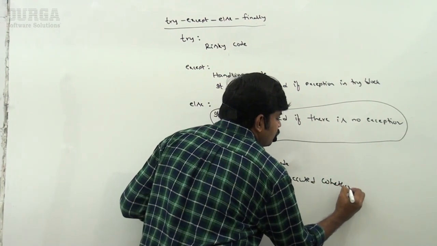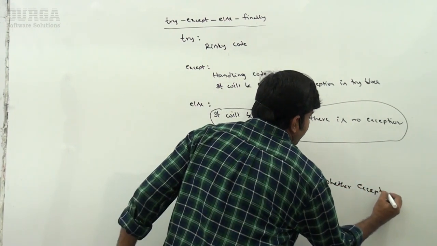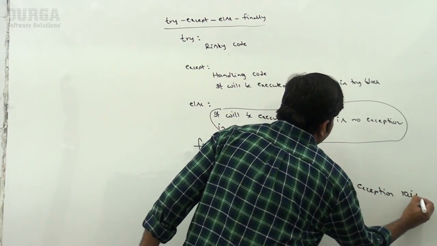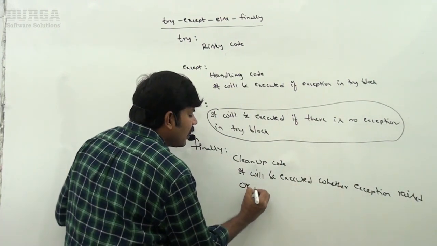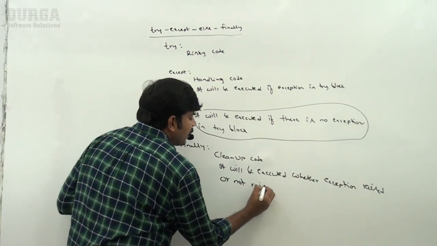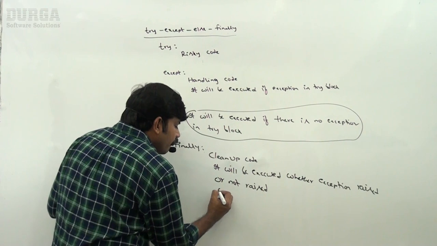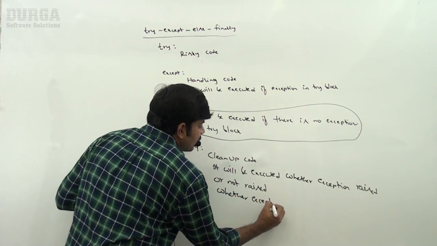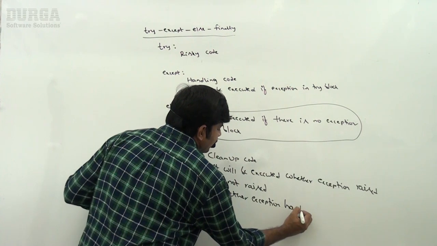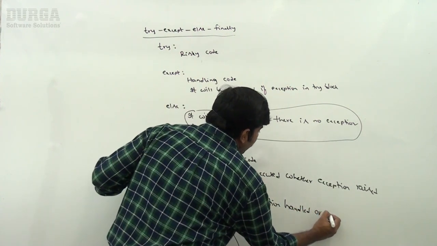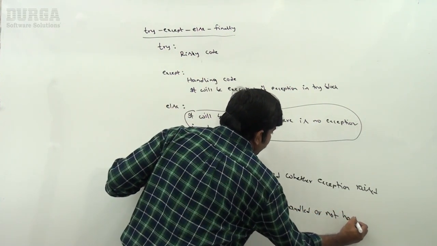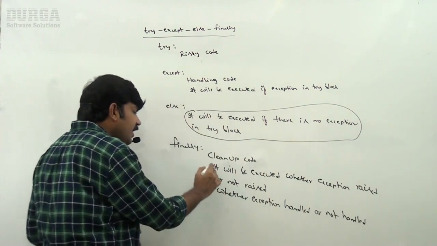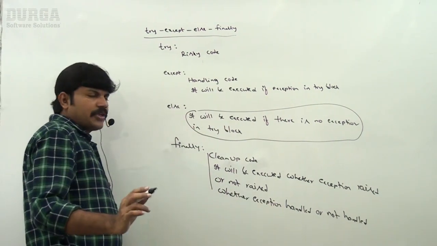Whether an exception is raised or not raised, whether an exception is handled or not handled, in any case the finally block will be executed always.